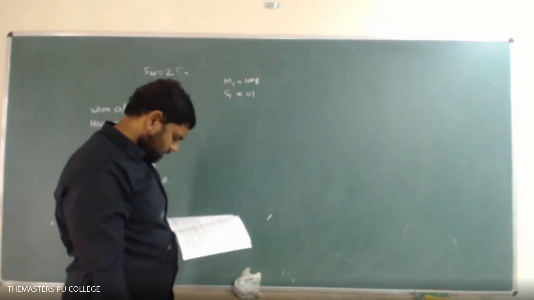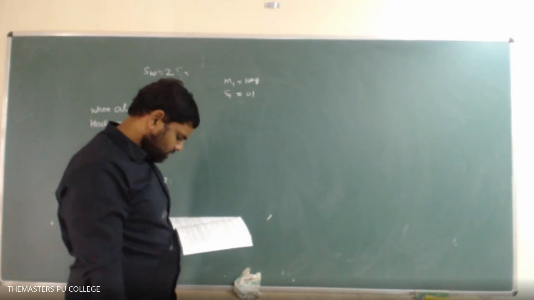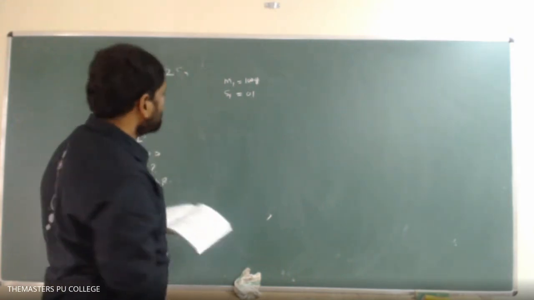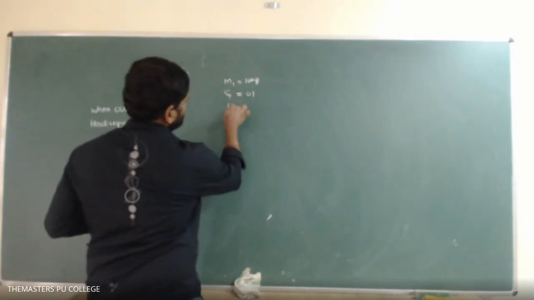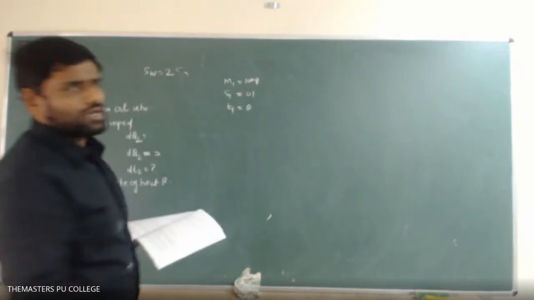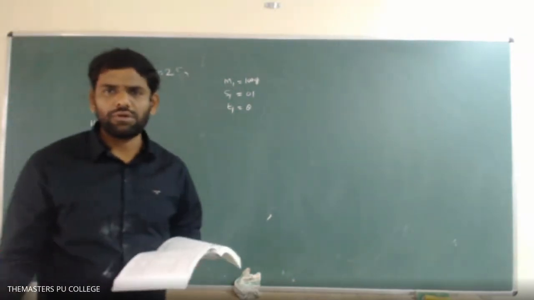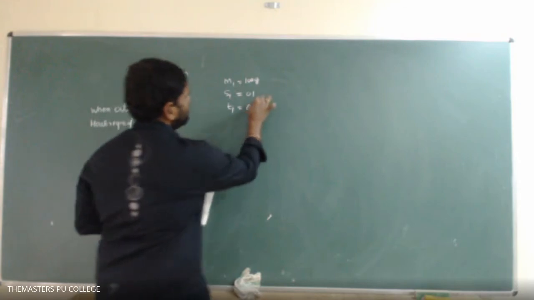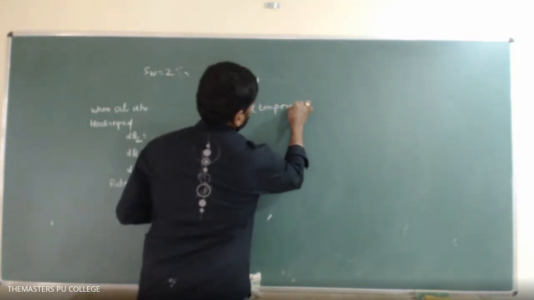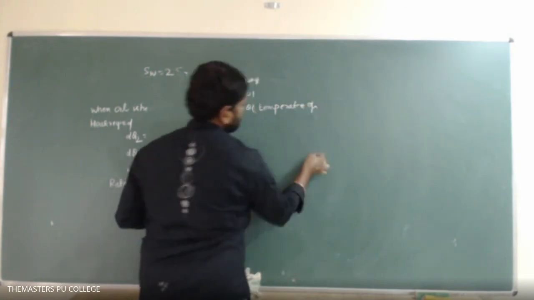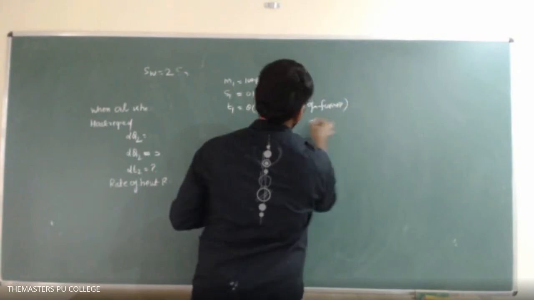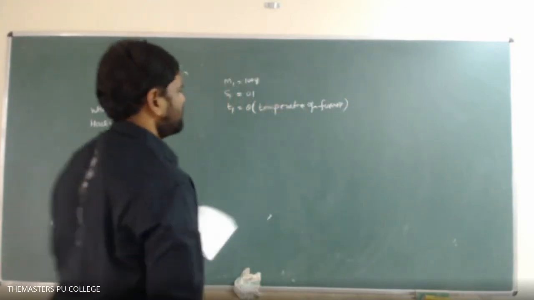Let it be at the temperature T1 equal to theta. That value is unknown, students. We don't know the temperature. This is nothing but the temperature of the furnace.